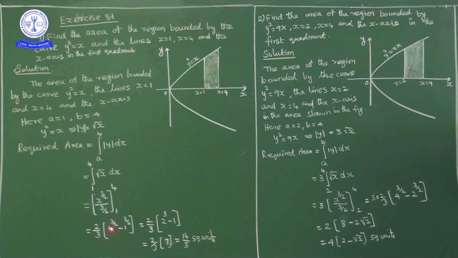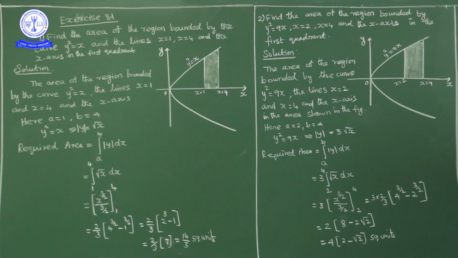So 4 power 3 by 2. What can we get from 4? 2 square power 3 by 2. The 2 cancels, giving 2 cube. So 2 by 3 into 2 cube minus 1. 2 cube is 8, and 8 minus 1 is 7. 7 into 2 by 3 is how much? 14 upon 3 square units.